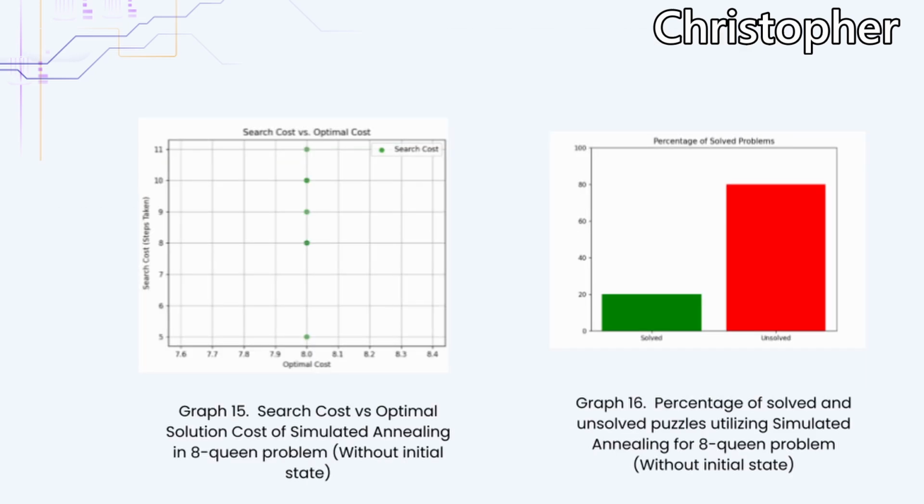For the 8-queen puzzle using simulated annealing, there were 2 variations to consider. Figure 8 shows the results for the 8-queen puzzle using simulated annealing without initial state, this being the first variation used for this problem. This graph shows the search cost versus optimal cost and the percentage of solved and unsolved puzzles using simulated annealing without initial state, showing a 20% success rate.